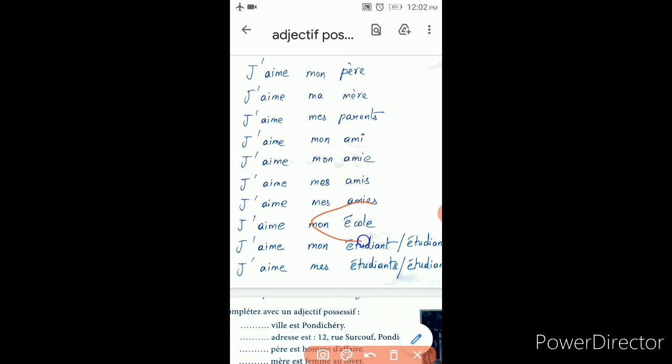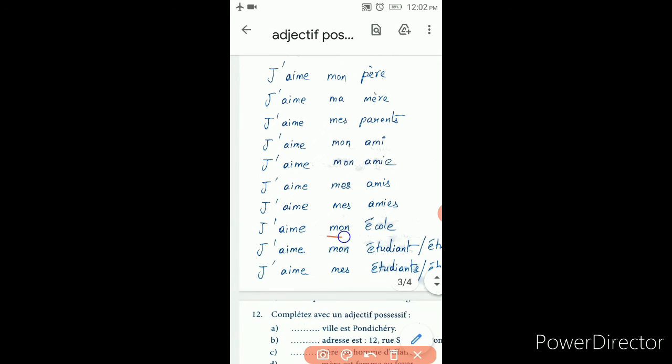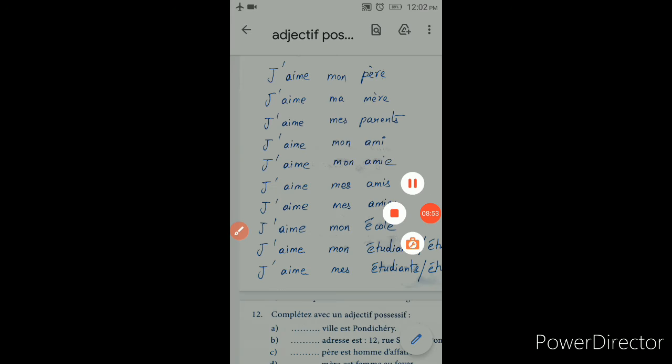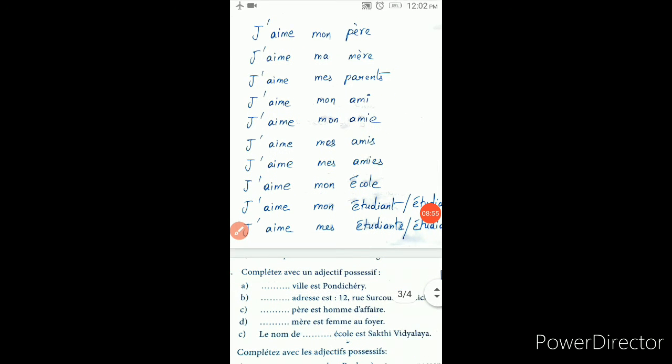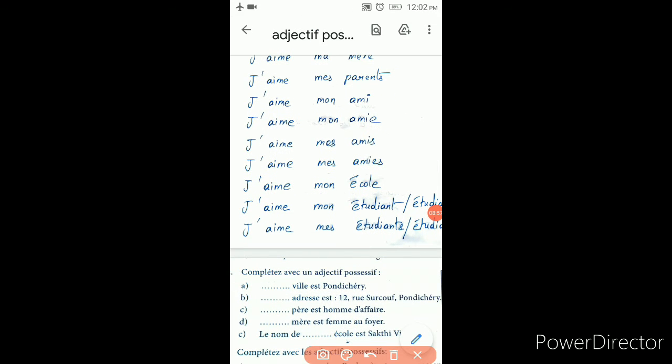Okay. Then I like my school. School is singular and it is starting with a vowel. So you have to put mon here. Then j'aime mon étudiant. I like my student. I like my student, masculine, singular. So mon, because it starts with a vowel and it is singular.